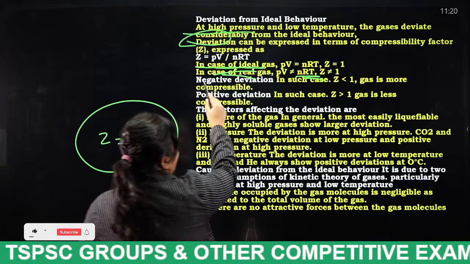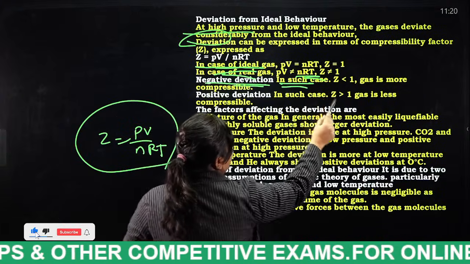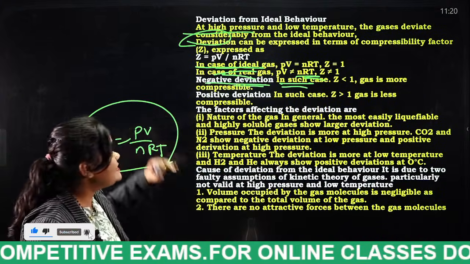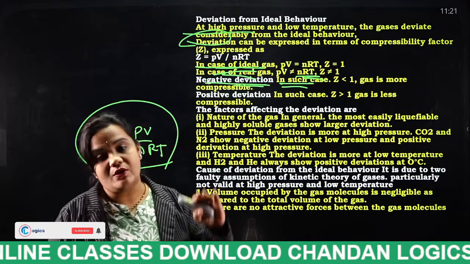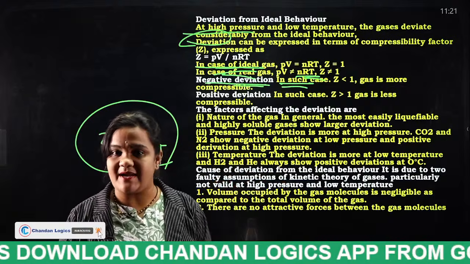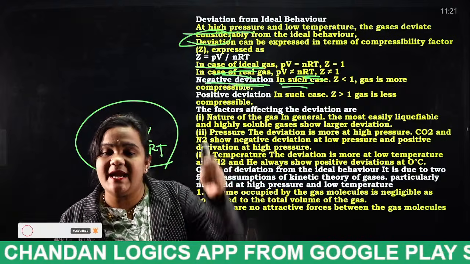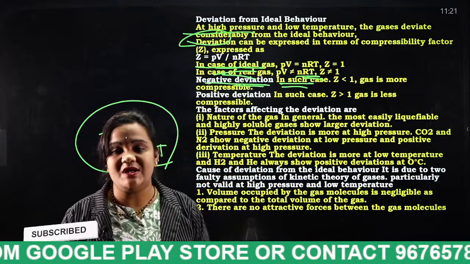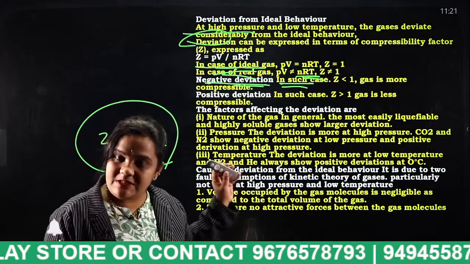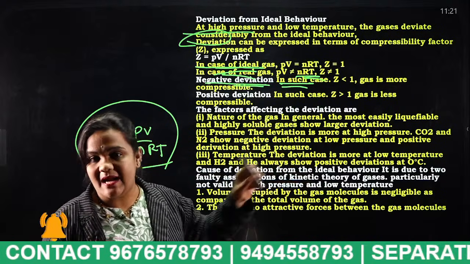Next, negative deviation. In such cases, if Z is less than 1, the gas is more compressible. Listen properly, you have understood what compressibility factor is. Any deviation at high pressure and low temperature is considered as compressibility factor, and that is PV by nRT.